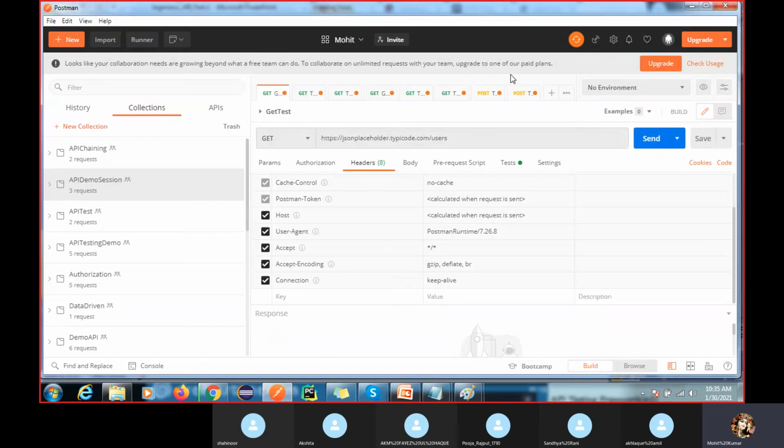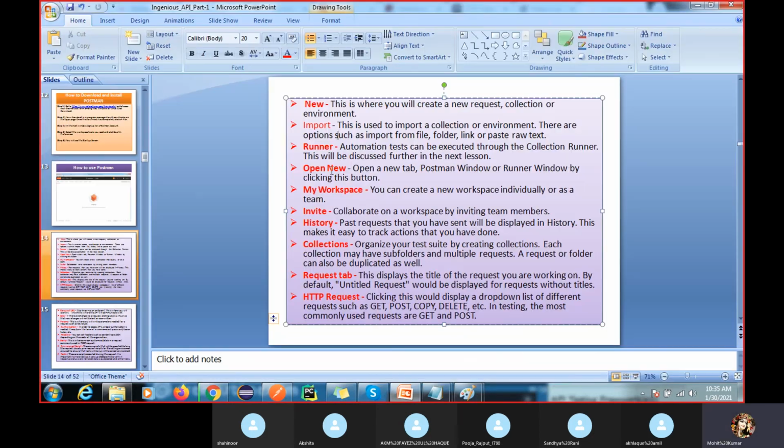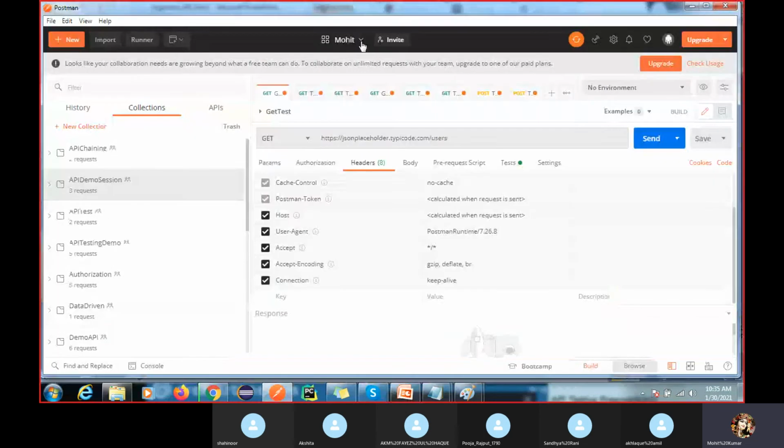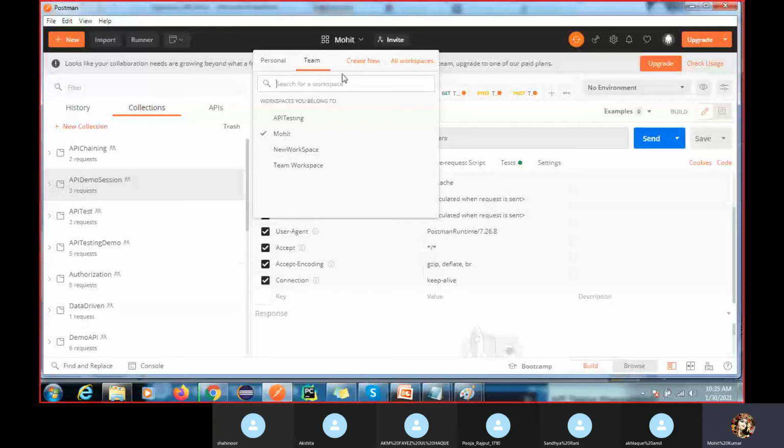Let me see where this tab is. Okay, leave this, I'll show you later if I get this option. So this is my workspace, and this is the workspace name. If you want to create your new workspace, just click on Create. You will create a new workspace where all your projects will be.